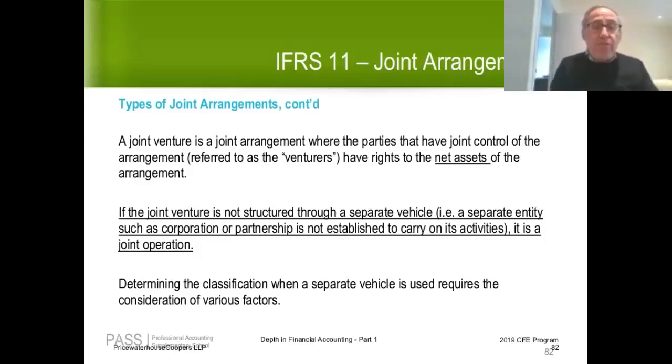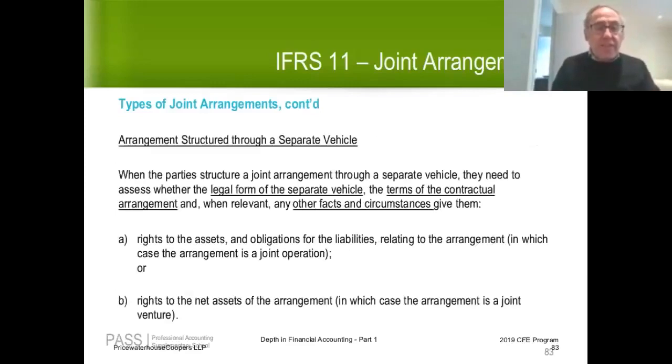Determining the classification when you do set up a separate vehicle, like a corporation, for example, would require the consideration of various factors. Let's take a look, guys. Say we set up an arrangement through a separate vehicle.